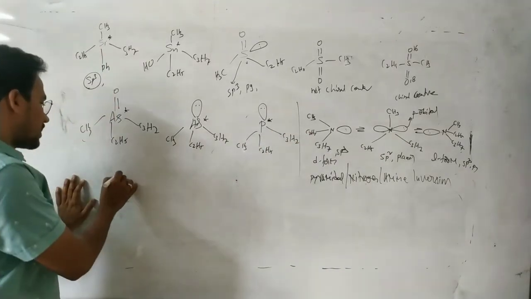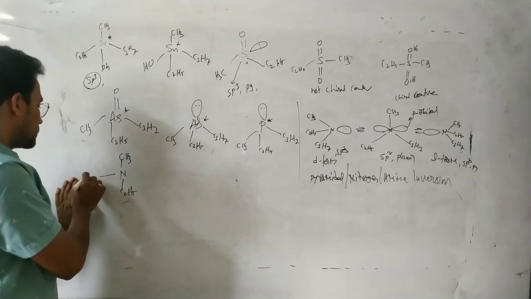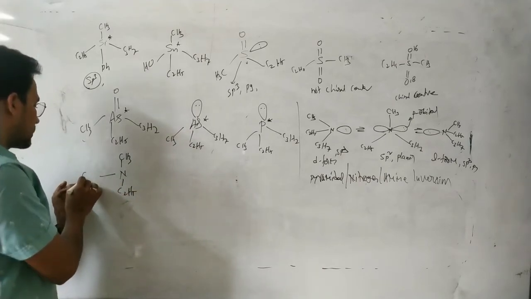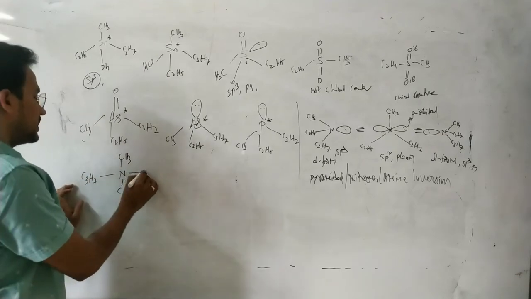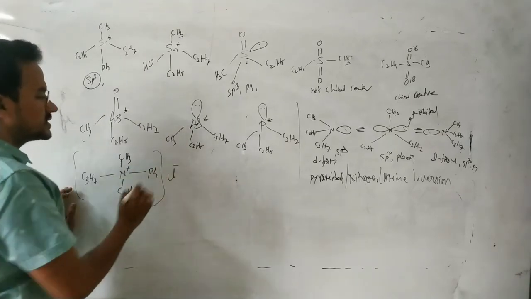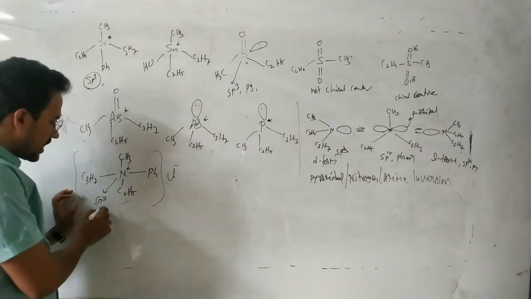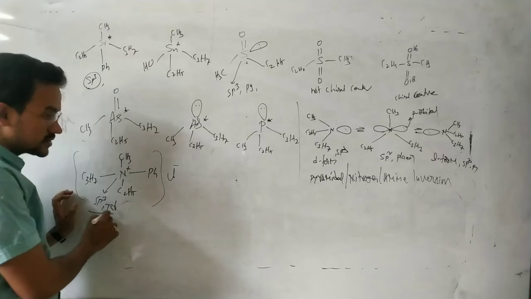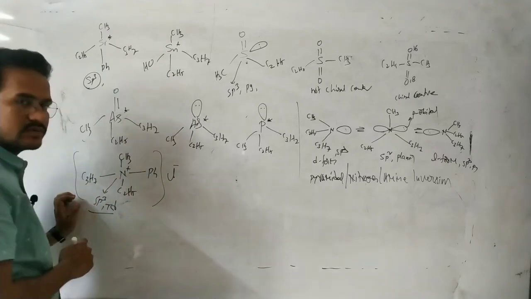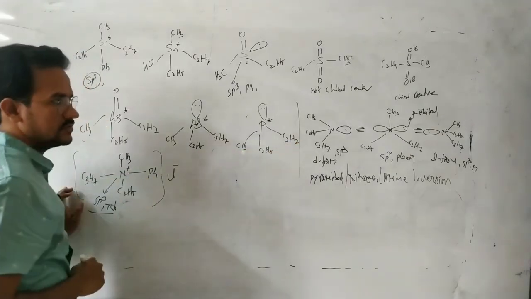Now coming to the salt, with CH3, C2H5, C3H7 and, for example, phenyl. This is a quaternary ammonium salt. This nitrogen is sp3 hybridized and tetrahedral like carbon, with 4 different groups. There is no lone pair to undergo pyramidal inversion.